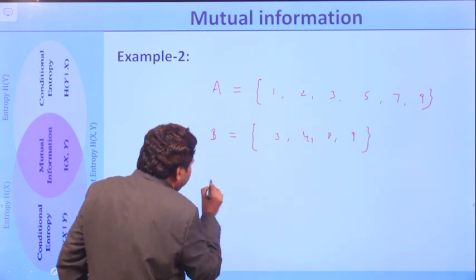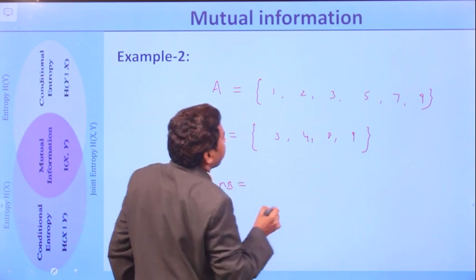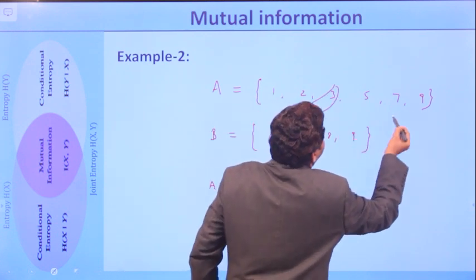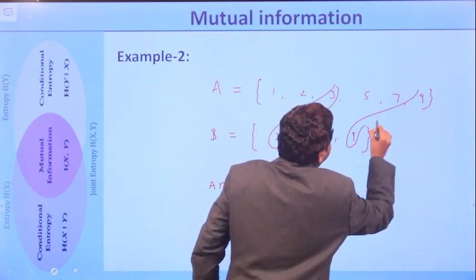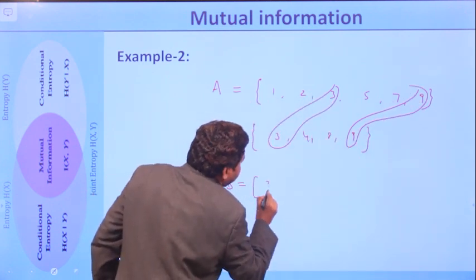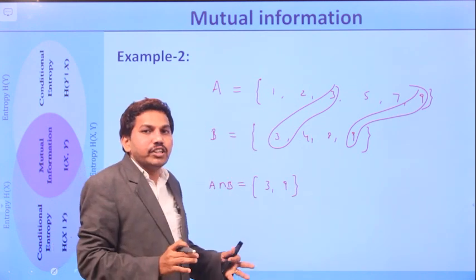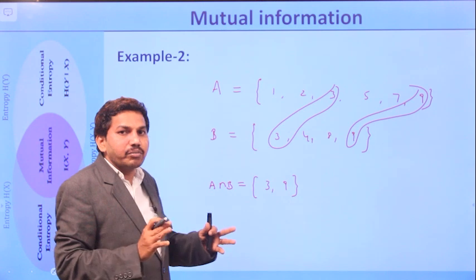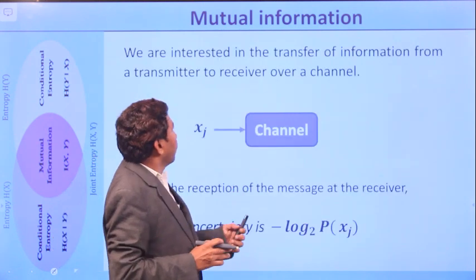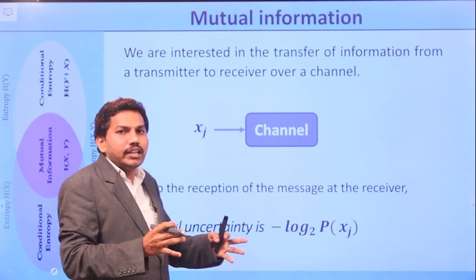If we consider the intersection of A and B, it is nothing but 3 and 9. So the intersection of the two sets A and B is 3 and 9, which is nothing but the mutual information, or the common information, between the two sets, right? Now how to represent this mathematically?